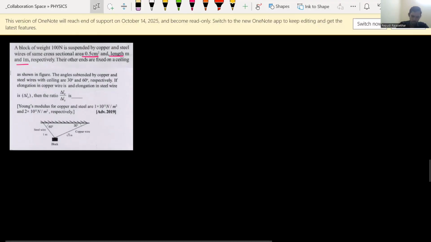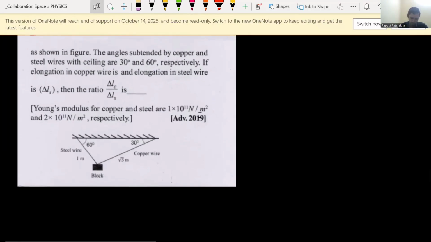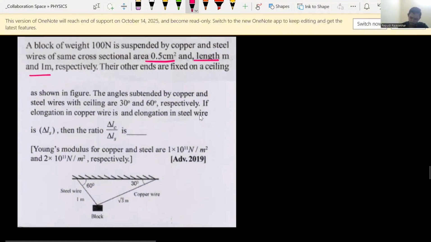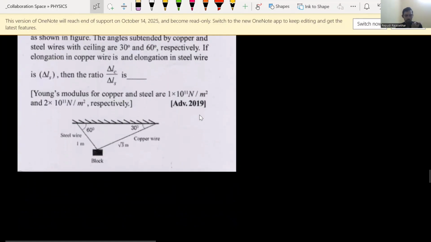Here, let me zoom the diagram. You can see this clearly. Here, in the length part of the question there is some mistake, only m is given. Let's see the diagram so that we'll understand the question even more clearly.